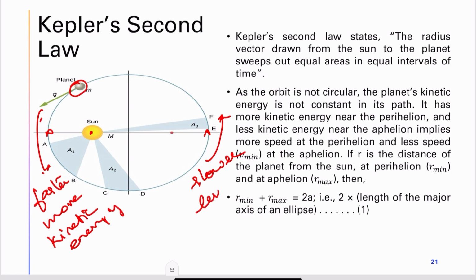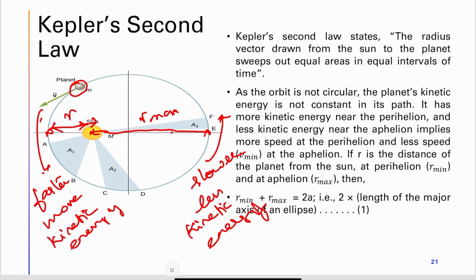Here it has less kinetic energy. Okay, so if this is R max, this is till the center, okay, R min, then R min plus R max is equal to 2a, that is 2 into the length of the semi-major axis of an ellipse. Okay, it is 2 into the length of major axis of an ellipse.